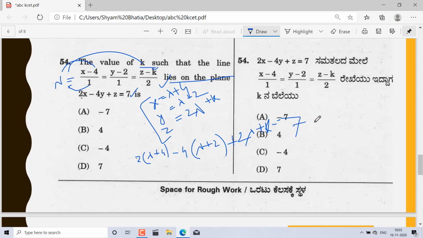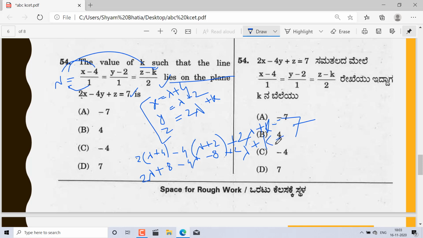What will happen? 2 lambda plus 8, and here minus 4 lambda minus 8, and plus 2 lambda plus k.